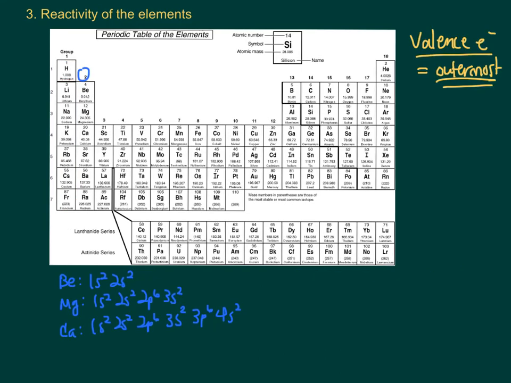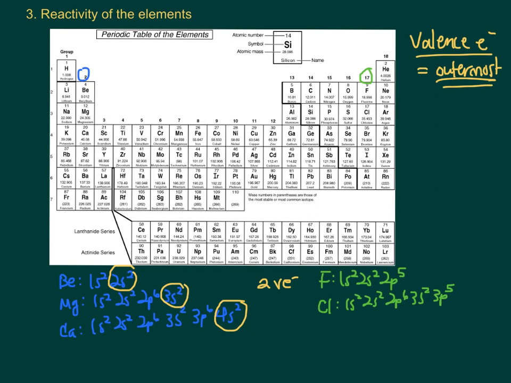And you could do the same thing for group 2, the alkaline earth metals, and you'll see that their outermost orbital or energy level has 2 valence electrons. VE is valence electrons. So they're going to react very similarly to one another. That's why they're in a family together, because they have very similar electron configurations.